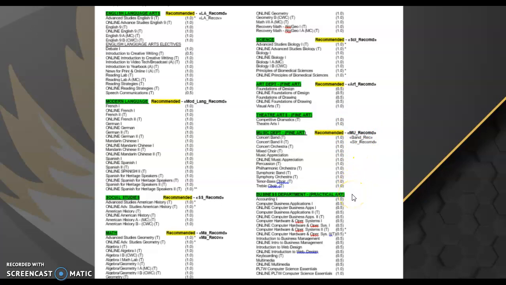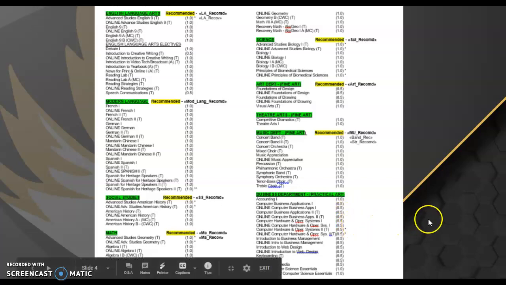The last thing you're going to see on the front of your form is the business department classes. You can take any of these classes as a 9th grader without a teacher recommendation, and you will find all of that information in the course description book.